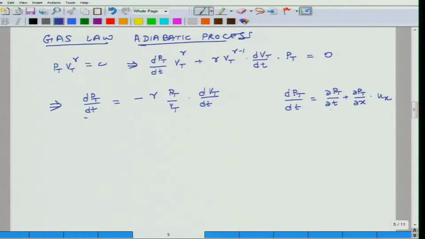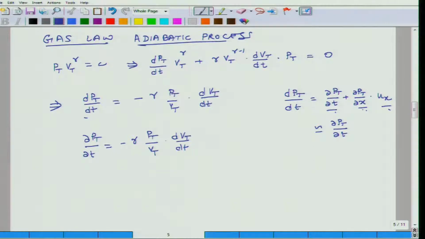And for the same reason that these are small entities, products of two small entities are much smaller than this one. So this can be approximated as partial of Pt over time. So the left hand side of this equation becomes partial of Pt with respect to time equals minus gamma Pt over Vt times dVt over dt.